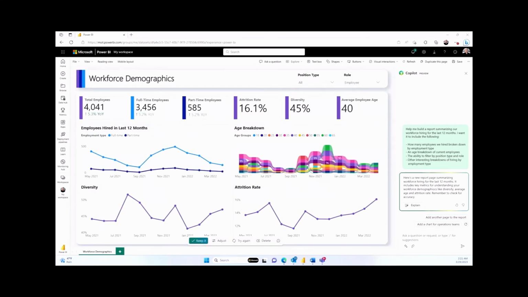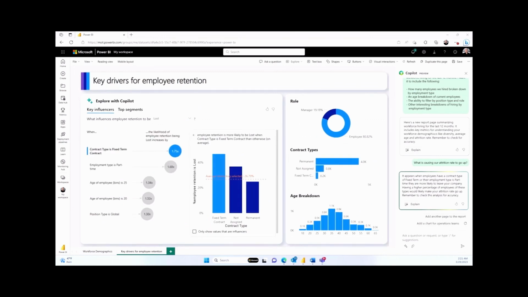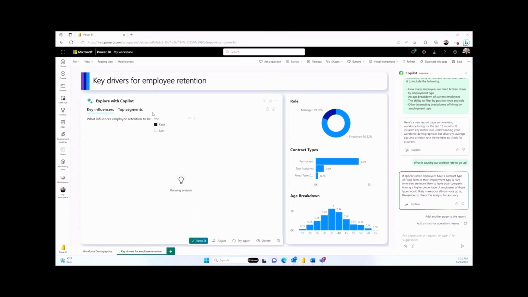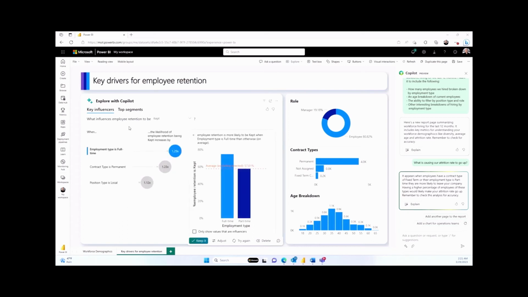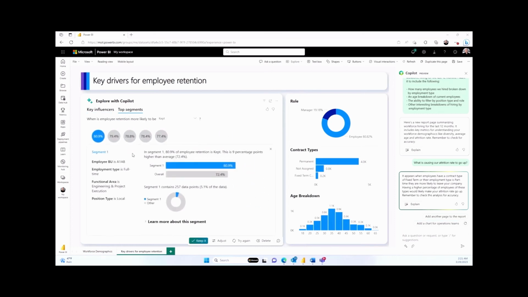Let's go ahead and keep this report page. But it goes much further. I can also ask analysis questions, such as why is our attrition rate going up? Copilot responds by adding a new page to my report and uses Power BI's built-in advanced analysis capabilities for finding key influencers for variables in my data. In addition to giving me a summary of an insight about different employee types having different attrition rates, I can easily explore Power BI's key influencer visual to see what's driving the biggest impact to our attrition rate. I can even automatically see the most significant segments in my data just by clicking.